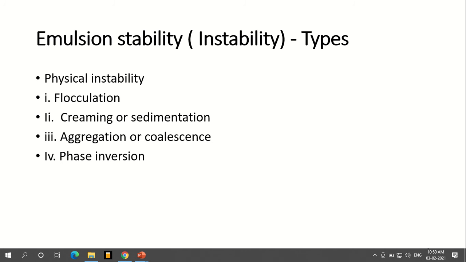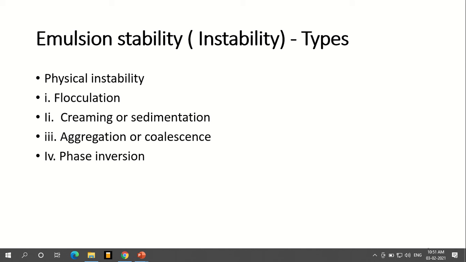Next, we'll see the instability aspect. As we have discussed earlier, emulsions are a thermodynamically unstable dosage form. It is a biphasic liquid dosage form which is thermodynamically unstable in nature. So physical instability has the following components: flocculation may take place, or creaming or sedimentation, aggregation or coalescence, or phase inversion.